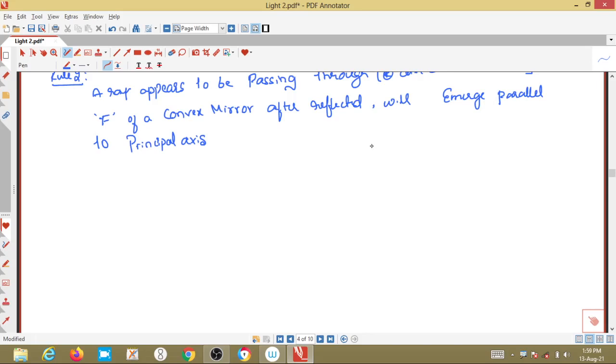This is the convex surface and here is the principal axis. On this principal axis, this is the point P, this is the focus point and this is the center of curvature. The center of curvature is placed behind, on the back side of, the reflecting surface. Imagine there is an incident ray directed towards the point F. It appears to be focusing on this point.